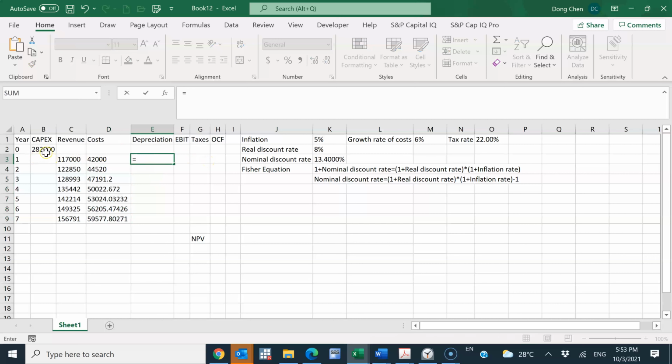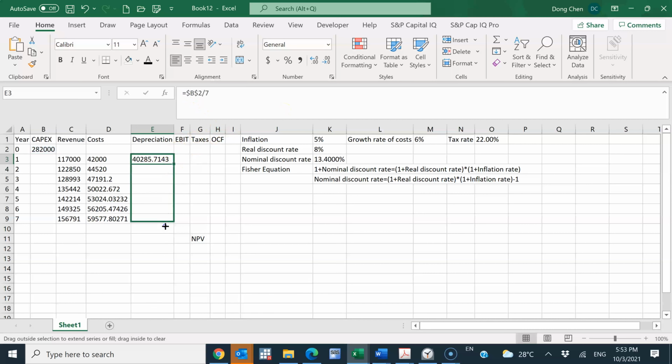And depreciation, this is easy. It tells us that the initial cost of the capital expenditure will be depreciated over 7 years down to 0, fully depreciated. So it's going to be B2 divided by 7. But again, I want to fix this B2 here because every year depreciation will be the same. So now I can drag this to the other years, and this is the annual depreciation.